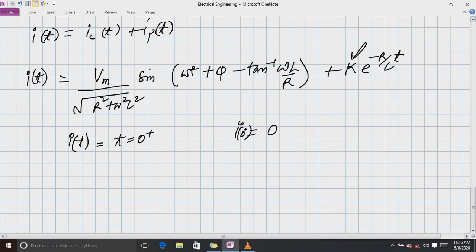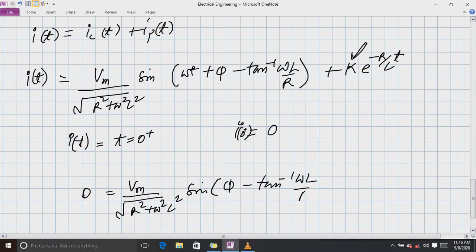So when current is 0, let us put 0 here, and our equation will be under root R square plus omega square L square sine, putting t equal to 0, we get phi minus tan inverse omega L by R, plus K. Correct or not?